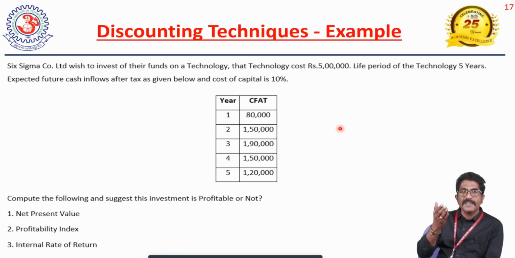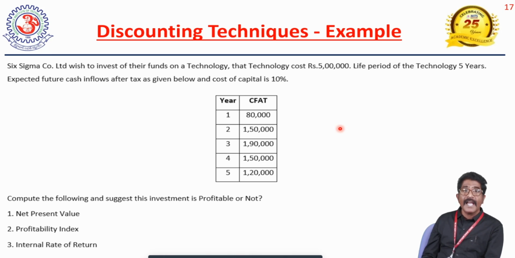If the same 5 lakhs rupees is invested in the technology, from the technology we will get 80,000 rupees in the first year. In the second year we will get 1,50,000, in the third year rupees 1,90,000, in the fourth year rupees 1,50,000, and in the fifth year, the last year, rupees 1,20,000.